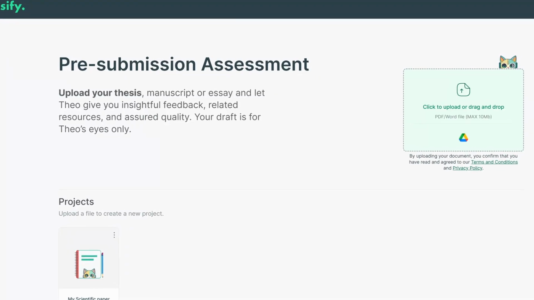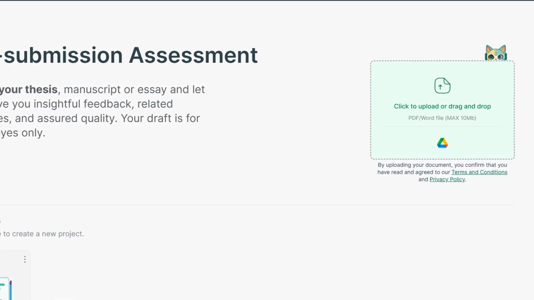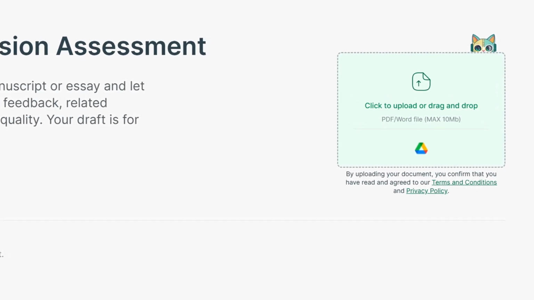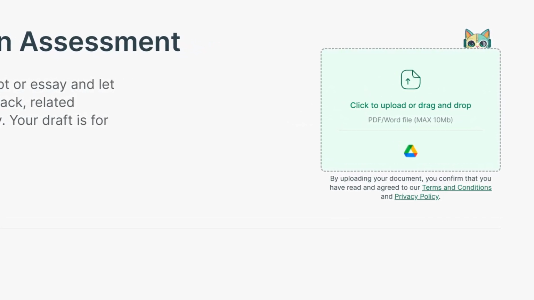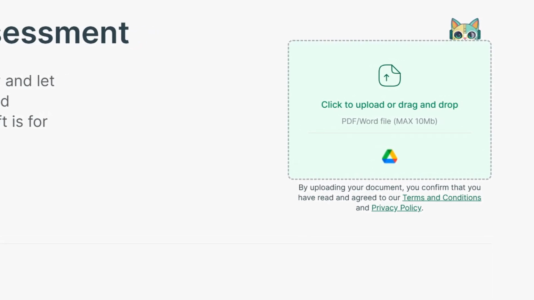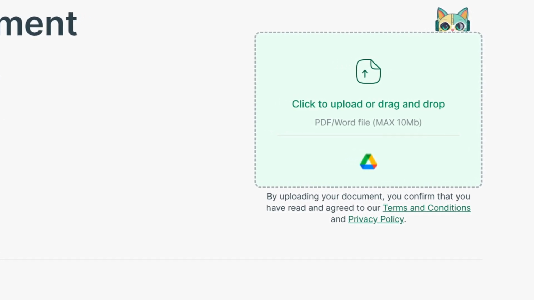Now I want to show you exactly how I went through to use their actual product, because I really liked it. That's why I'm telling you about this, that this is yet another tool that you could use. So this is the first page you see, where it says pre-submission assessment, and you simply put your document up there. Now, you are limited in that it says maximum of 10 megabytes. So depending on how you have your content put together, you might need to modify it, meaning if there's a bunch of images in there or something like that. But for most text, 10 megabytes is more than enough.